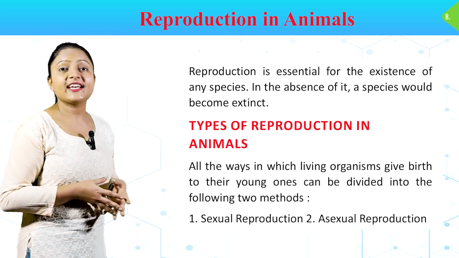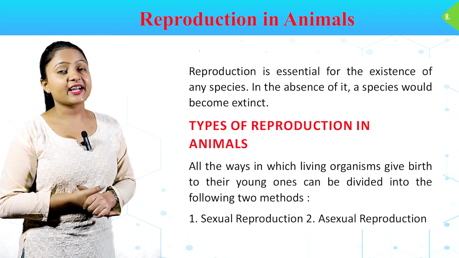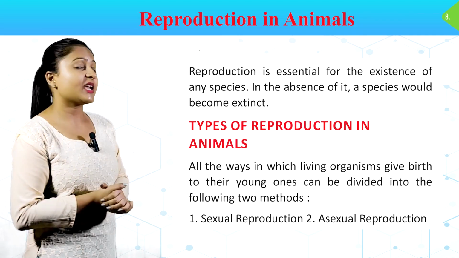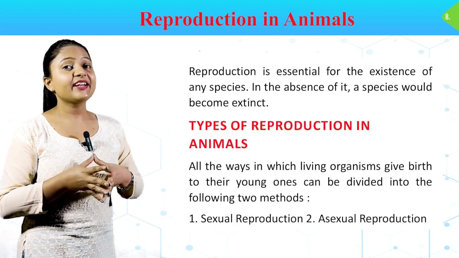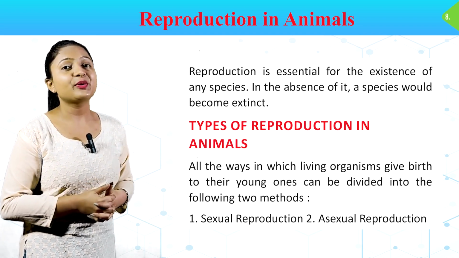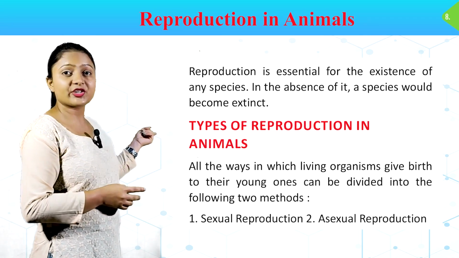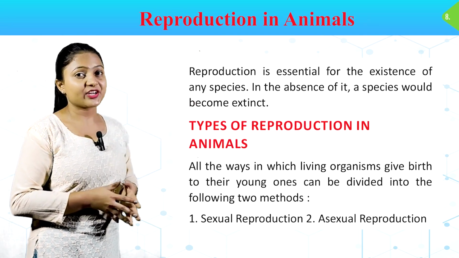Types of reproduction in animals. Animals में किस तरीके का reproduction हो सकता है, कितने type का? All the ways in which living organisms give birth to their young ones can be divided into the following two methods. First, sexual reproduction. Second, asexual reproduction.